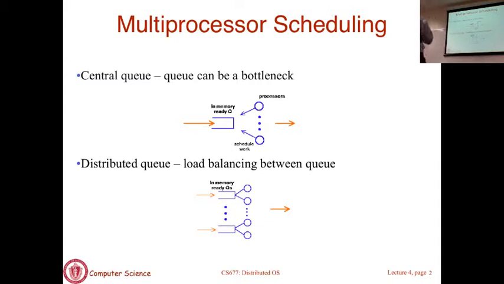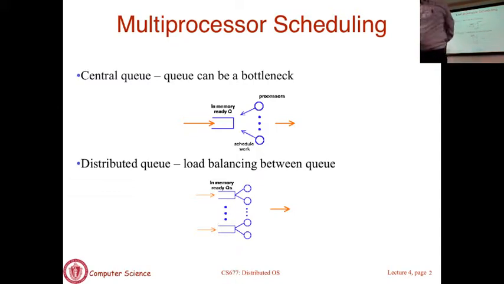Okay, so that's one question: are each of these queues K-level priority queues or something? Right now I've shown this one queue as an abstract queue. If this scheduler was a multi-level feedback queue, this would be a set of queues. But the point I'm making is that all these queues are shared by all the processors. There's a single abstract queue. Whether it's a priority queue represented by multiple independent queues or not, they're all shared. There's one set of queues that all processors are going to share.